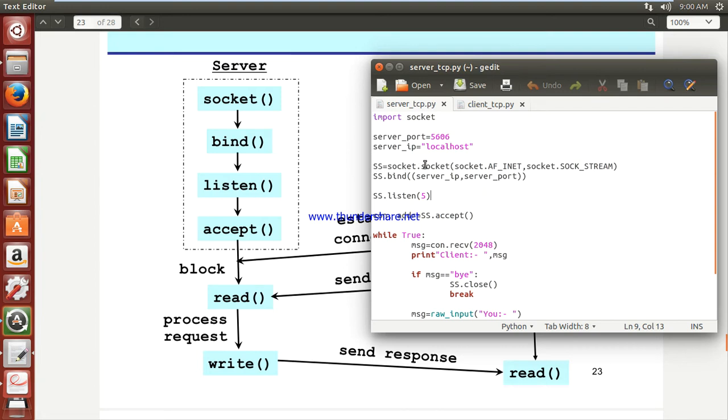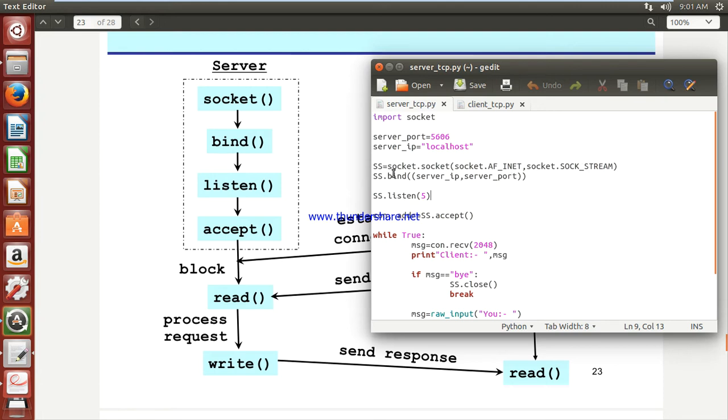In Java we have seen ss is equal to new ServerSocket, in which you pass one port number. But in this program the criteria is different. Here it is socket dot socket, in that socket dot AF_INET is the type of IP address, that is, I am using IPv4. And then socket dot SOCK_STREAM says which kind of socket you are preferring, that is a TCP socket.